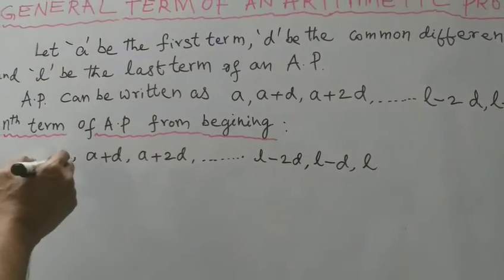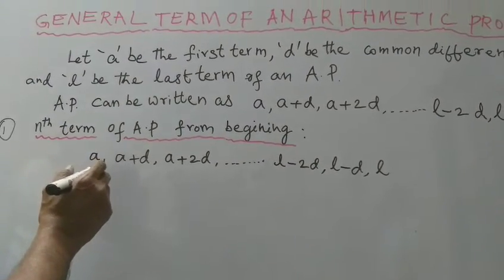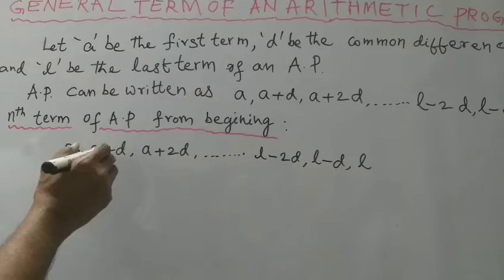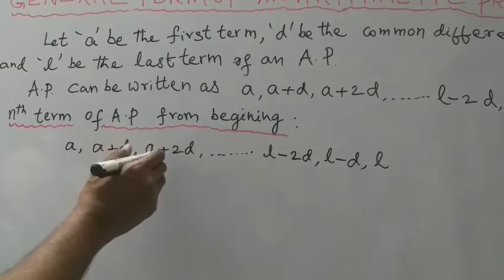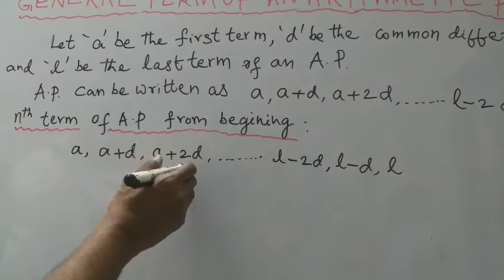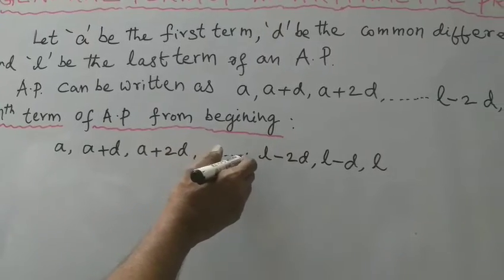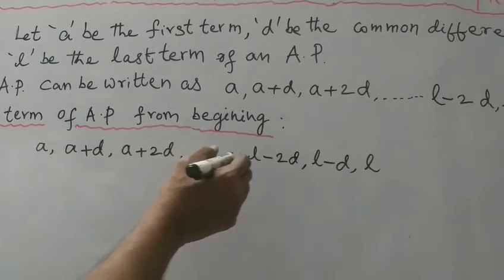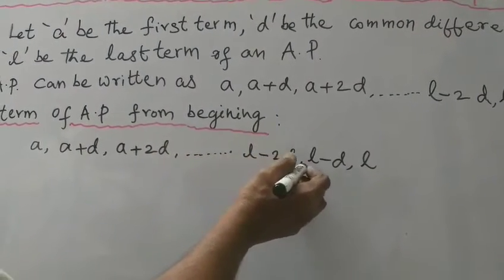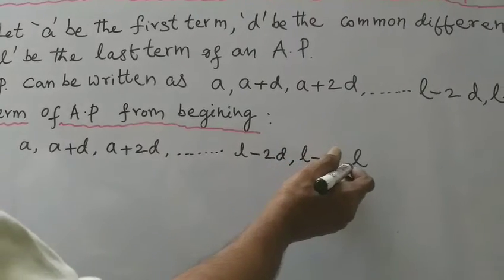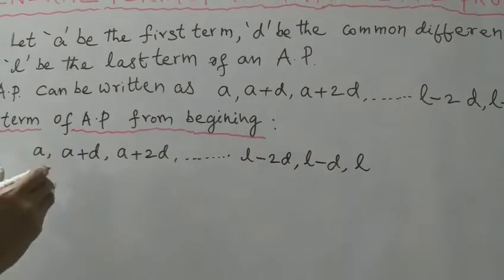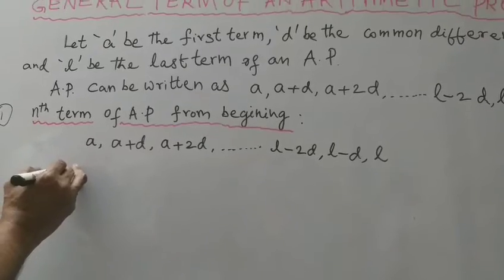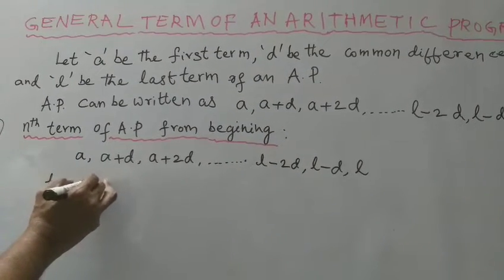Here in this, the first term is a, the second term is a plus d, the third term is a plus 2d, the fourth term is a plus 3d, and so on, l minus 2d, l minus d, and the last term. The first term a, here I am writing first term T1 equals a.